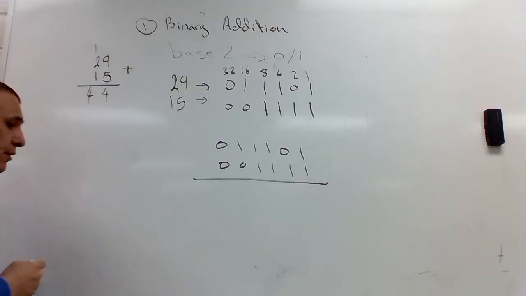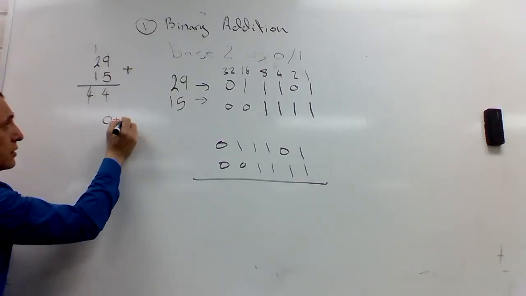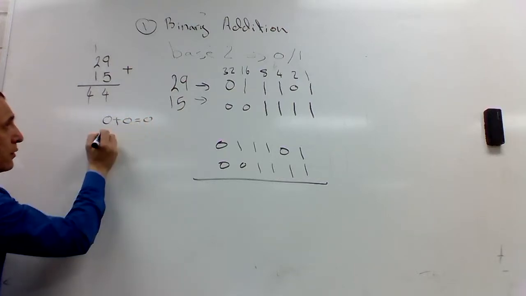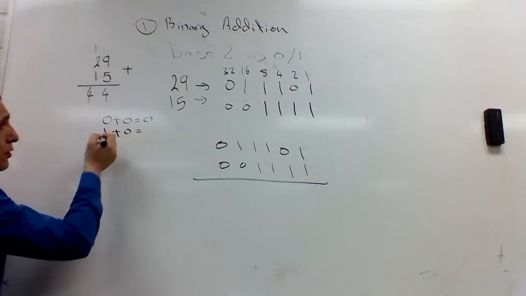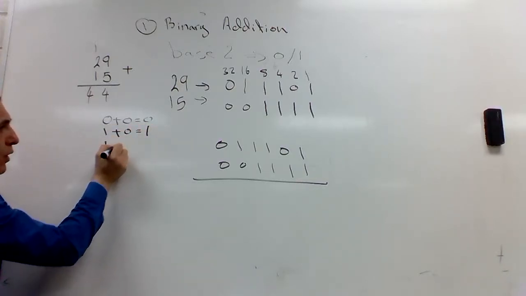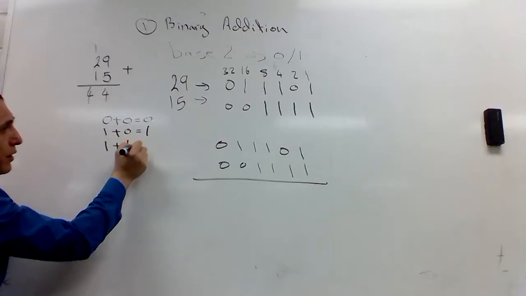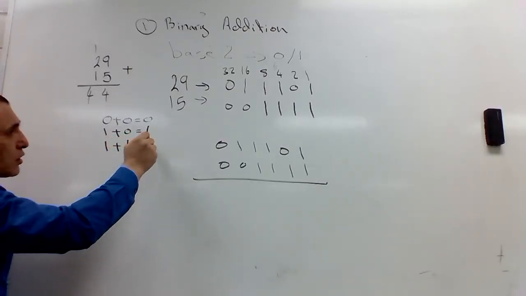In binary, remember, I have those cases. 0 plus 0 equals 0. 1 plus 0 or 0 plus 1 is 1. 1 plus 1, here we have two cases.